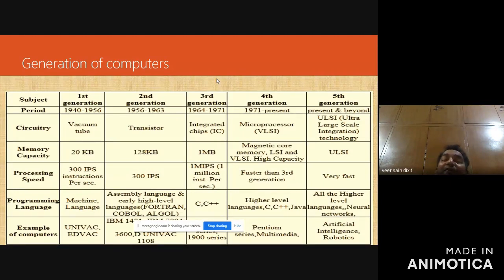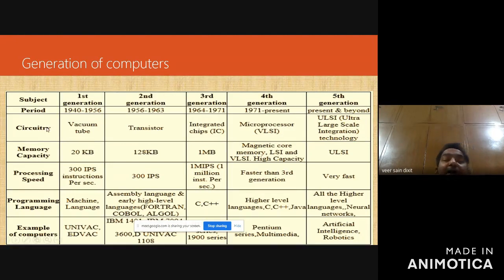So generation of computers. Here I am dividing the generations into first generation, second generation, third generation, fourth generation, and fifth generation. Then there are various parameters on the basis of which we will compare.